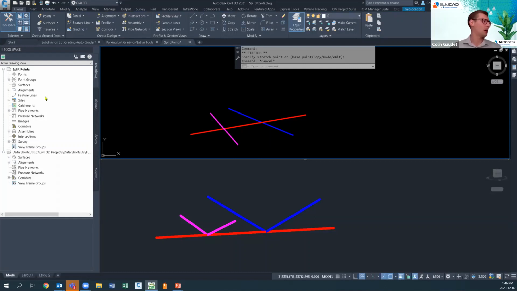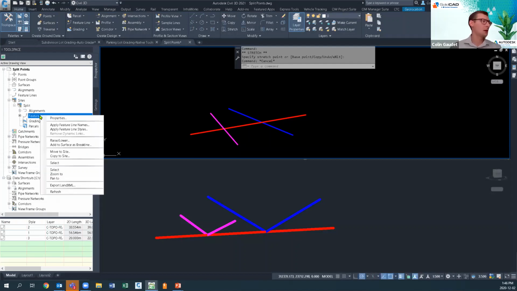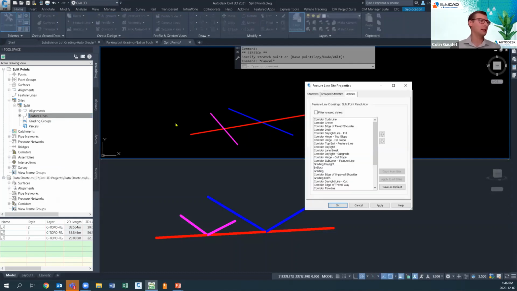So if I move over to my Prospector tab and take a look, under Sites, I have the split site, and I've got those 3 feature lines represented by the 3 styles I just assigned. This is called split point resolution. And if I right click on the feature lines in the site and go to Properties, I've got essentially a feature line hierarchy here. And I find a lot of people don't use this to their advantage, and it offers you a whole new level of control of being able to dictate what happens when two feature lines cross. So this is a fairly abstract idea here,